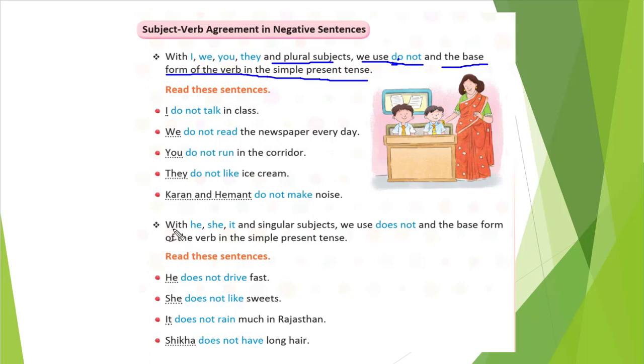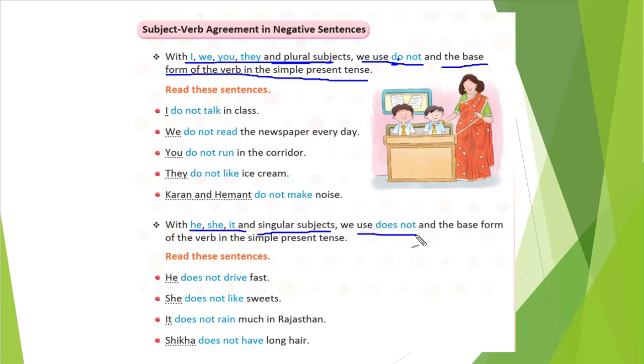You can see this point also. He, she, it is there. Here I, we, you, they are plural subjects, and he, she, it is a singular subject. That time we will use does not. Previously, when plural is there, we will use do not. And when there is he, she, it and a singular subject, that time we will use does not. Understood, students? Yeah. Those are the things we will do. Okay, so shall we go further?